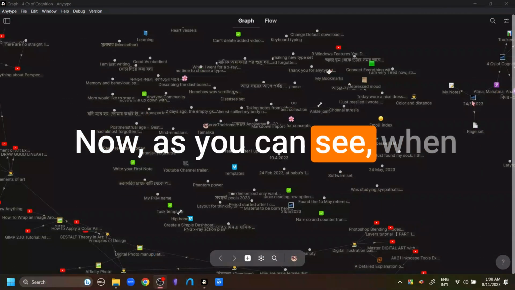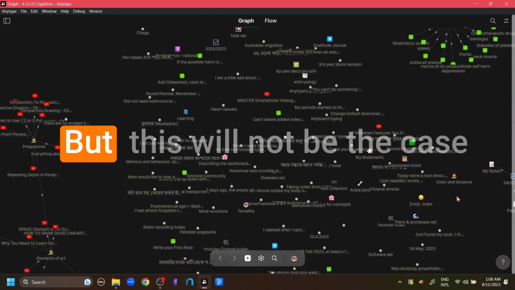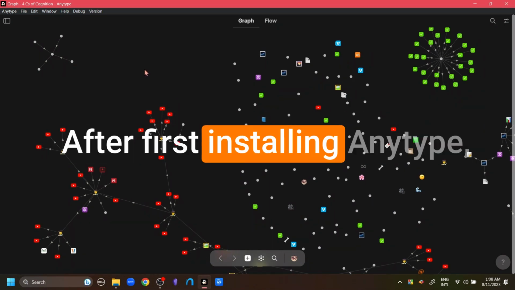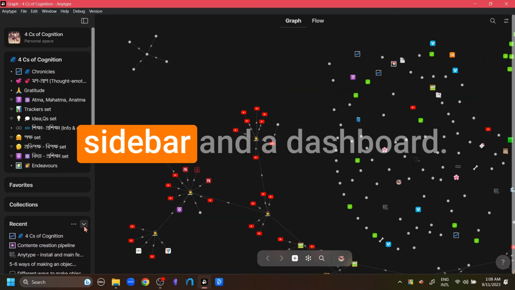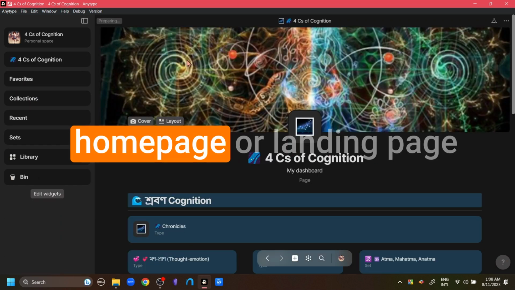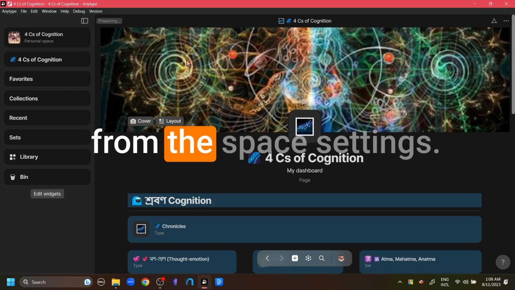Now, as you can see, when I open Anytype, I am greeted by Anytype's beautiful graph. But this will not be the case when you first install Anytype. After first installing Anytype, you'll be greeted with this sidebar and a dashboard. If you ask me how to change the home page or landing page to the graph view, then the answer is we do this from the space settings.